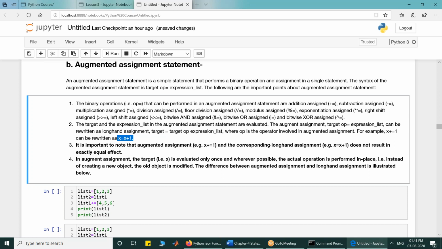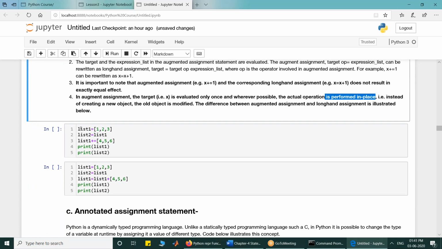And it is important to note that an augmented assignment statement and the corresponding longhand assignment statement do not result in equal effects. In an augmented assignment statement, the target is evaluated only once, and wherever possible the actual operation is performed in place. But in longhand assignment that is not the case.